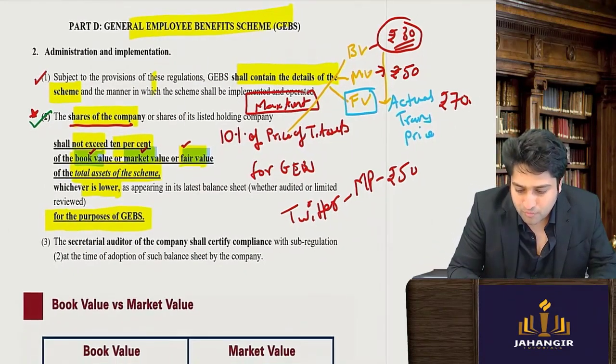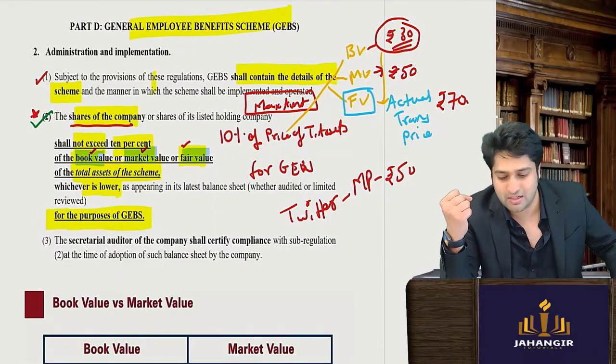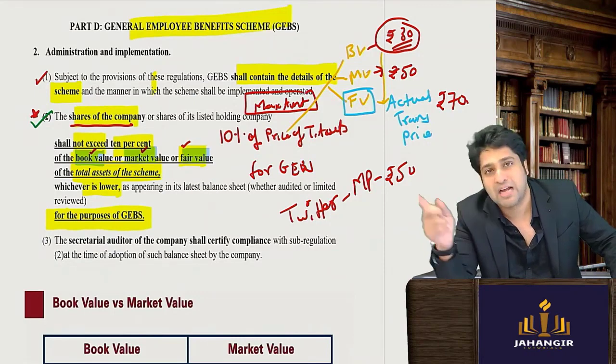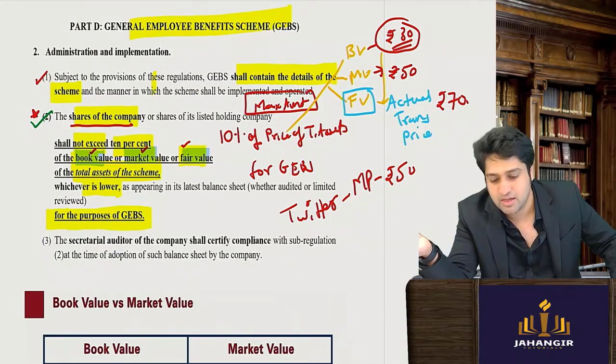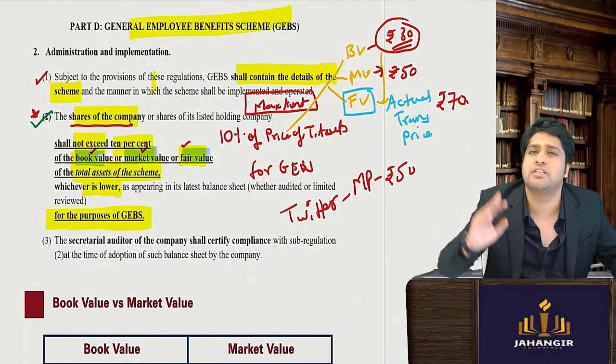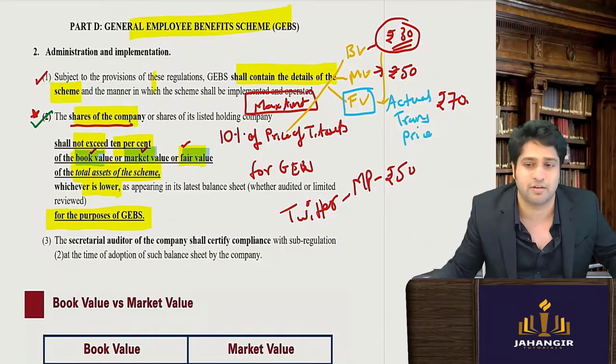So what have they said? From all these, all these three terms are clear. Book value is a fundamental price. Market price is the actual share market price. And fair value is the actual transaction price, which might not be according to the market value. Sometimes we have private placement at a very different price.